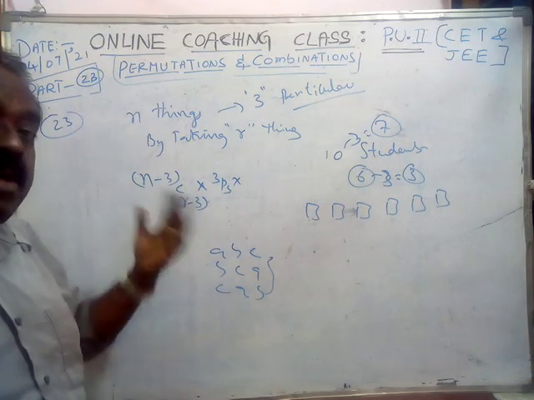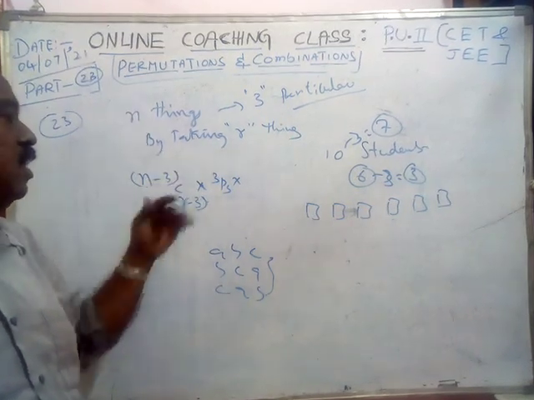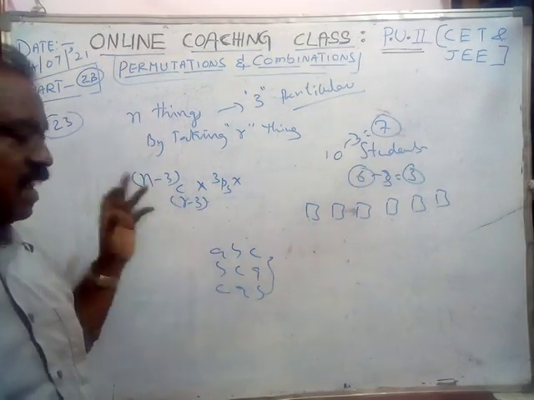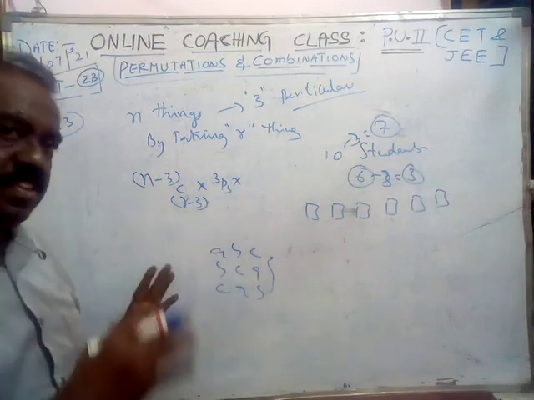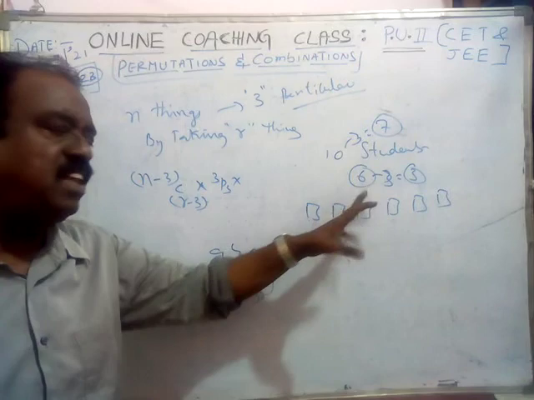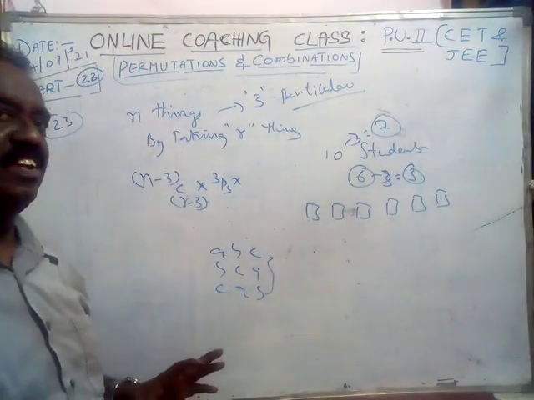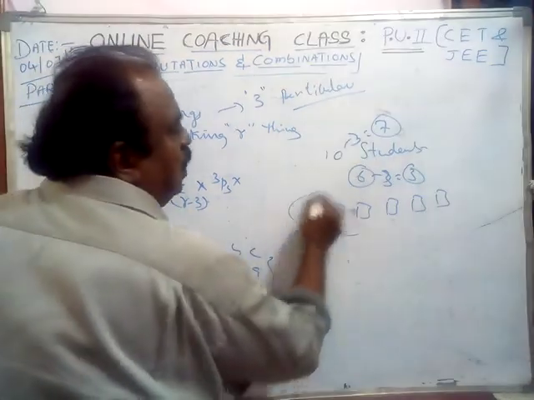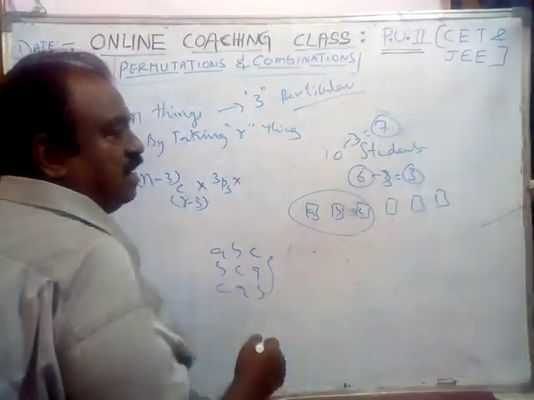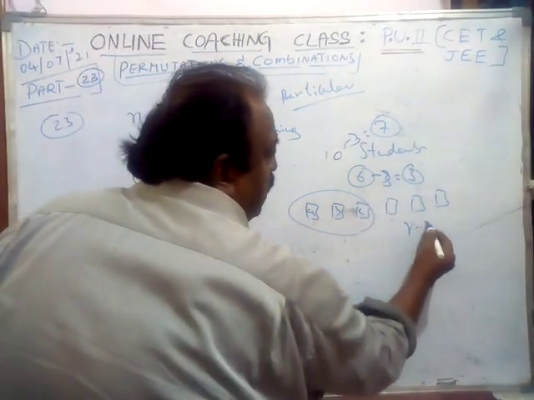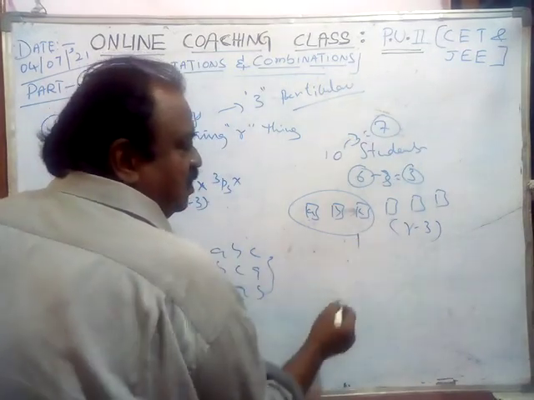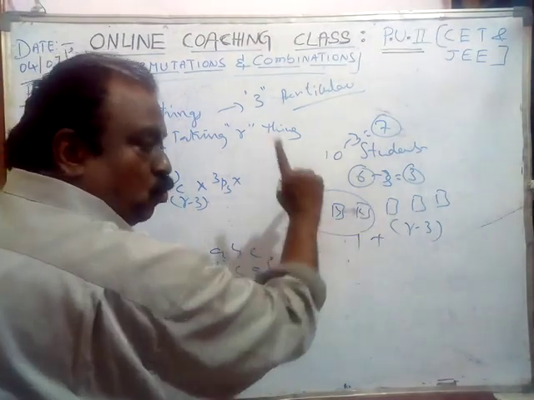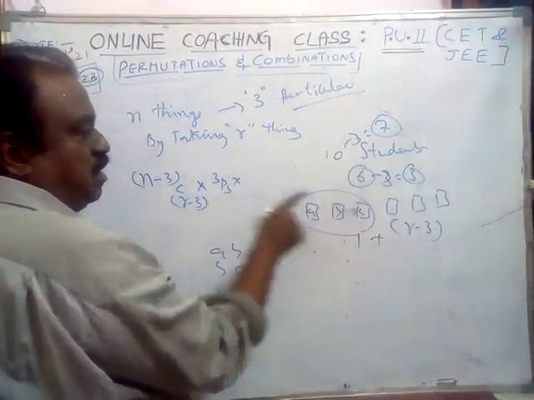And I select from the remaining n minus 3, and I need only r minus 3. So that is selected. Now I selected some people, and the 3 members are already there, A, B, C, or B, C, A, like that. 3 chairs are there. Now I have to arrange again. The remaining r minus 3 are there. How many boxes are there? For the 3 members, 1 set. Among themselves, 3P3 ways, leave that out.